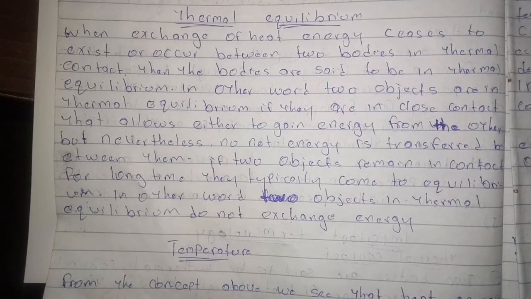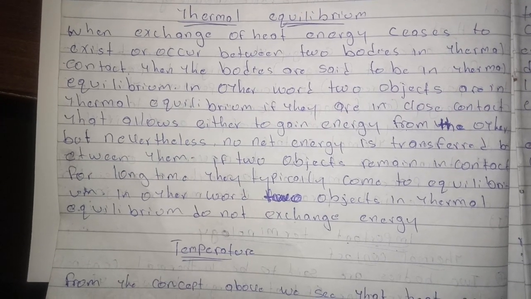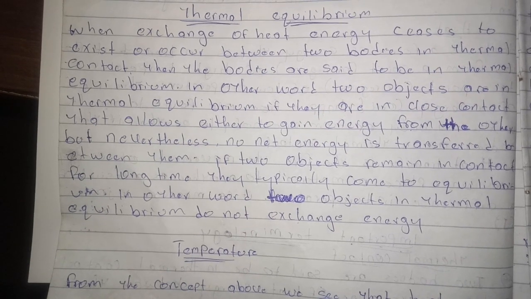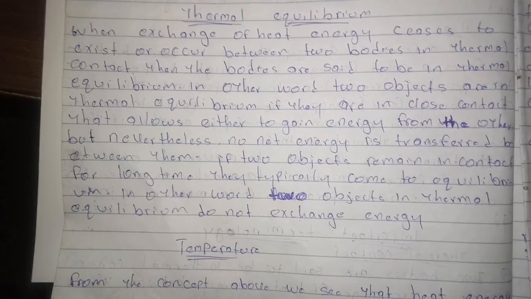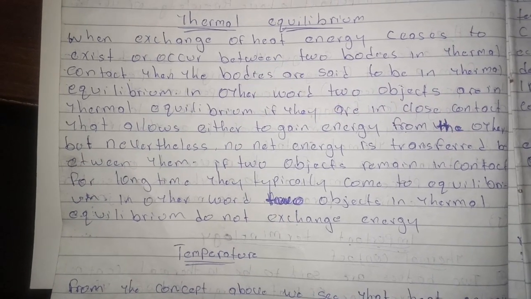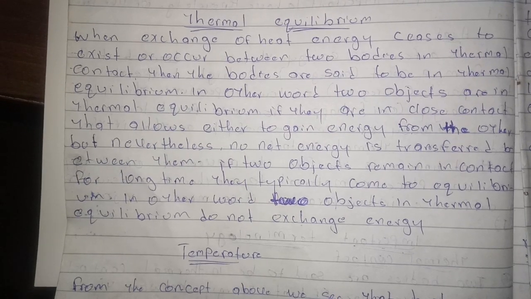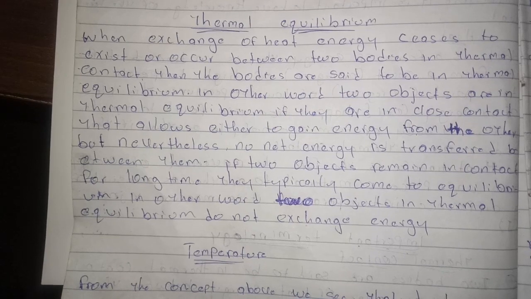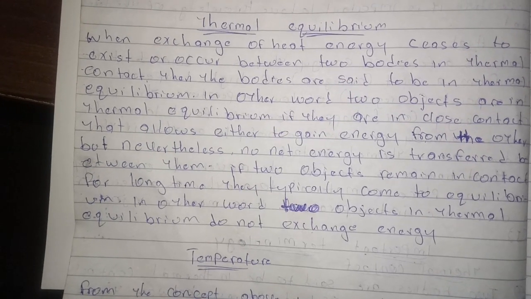In other words, two objects are in thermal equilibrium if they are in close contact that allows either to gain energy from the other, but nevertheless no net energy is transmitted between them. If two objects remain in contact for a long time, they typically come to equilibrium. In other words, two objects in thermal equilibrium do not exchange energy.